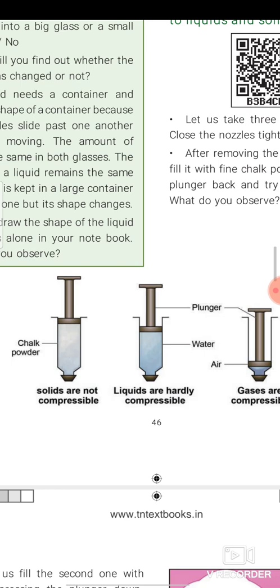You may have had this kind of experience. The third syringe, which contains gas, can be compressed very easily. But if the syringe is filled with water, the liquid, it is a little hard to compress it. But in the case of chalk powder, it is not compressed at all. So the compressibility of gas is greater than liquid.